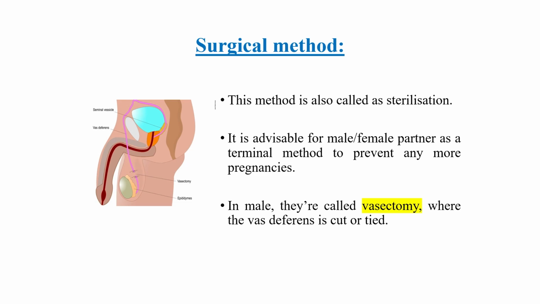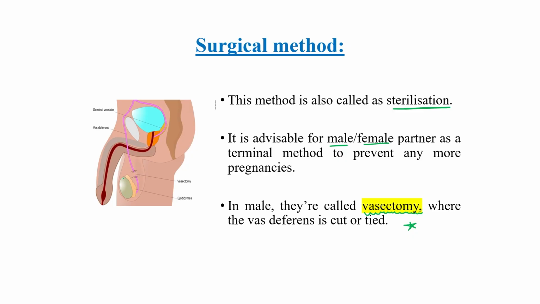So in this lecture we are going to discuss the surgical method of contraception. This method, the surgical method, is known as sterilization. It is advisable for male and female partners as a terminal method to prevent any more pregnancy. In male we use the term vasectomy for the surgical method, where the vasa deferens is cut or tied.